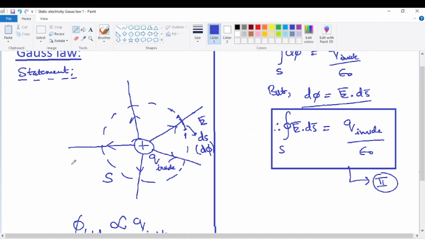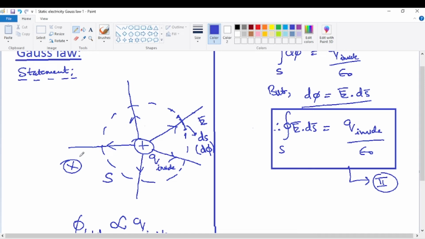If you take a charge located somewhere outside, the flux through the closed surface will be simply zero. What is the reason for this? It does not count here. Suppose it's a positive charge, it doesn't matter whether positive or negative. Say you take 10 lines of force directed towards the closed surface, where one line of force can be taken as 1 unit flux for convenience.